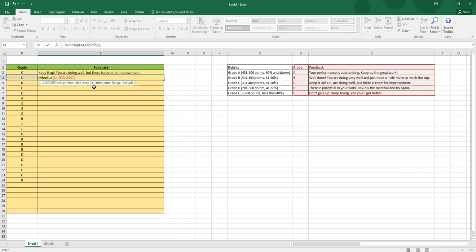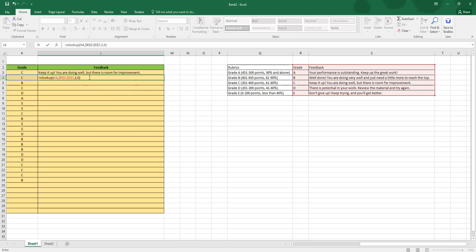And which column of this table has the data? First we said this is the table where my data is. Now which column of this table is my data in? My data in reference to this cell is in column 2. So I'm going to use 2 there, comma again. Range lookup is true or false, approximate match or exact match. I want to go with exact match, so select exact match, false, or I'm just going to use 0 there and close the bracket.